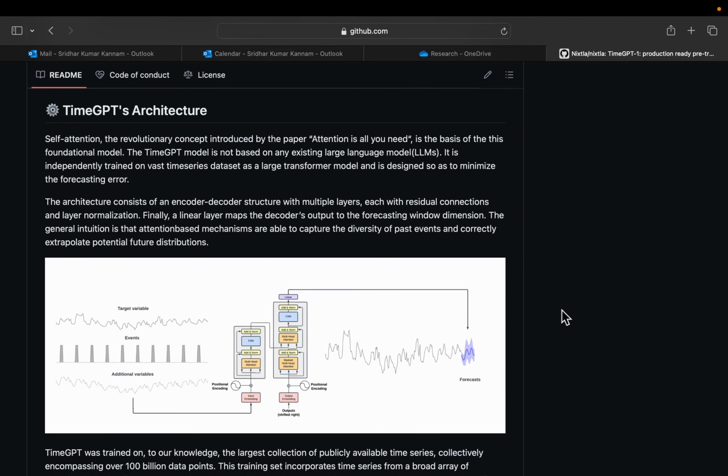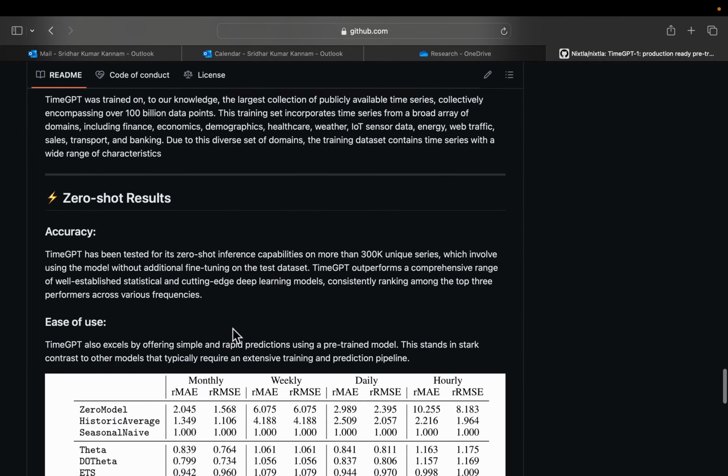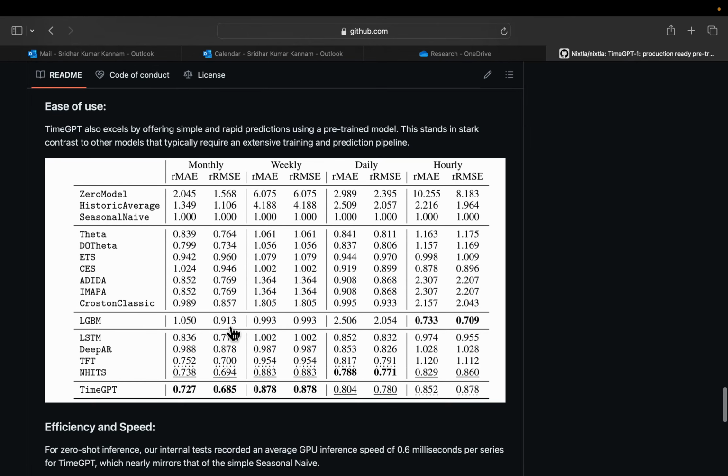Similar to the foundation models for language, we have a foundation model for time series. The authors named it TimeGPT. As you can imagine, the model has been trained on vast time series datasets as a large transformer model. Here they provide the architecture, which is similar to an LLM's transformer architecture. And the interesting thing is the results are quite impressive, beating the state-of-the-art models, including DeepAR from Amazon.